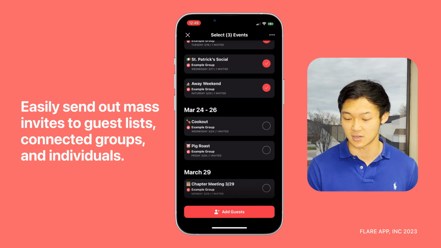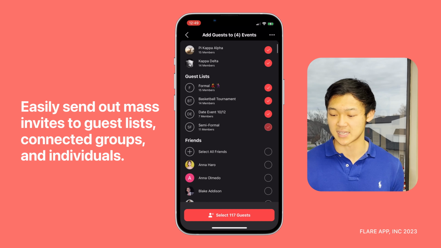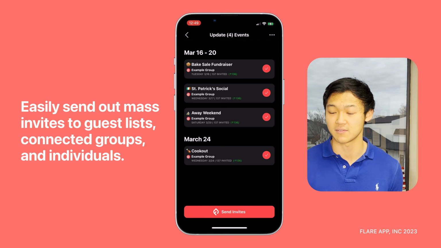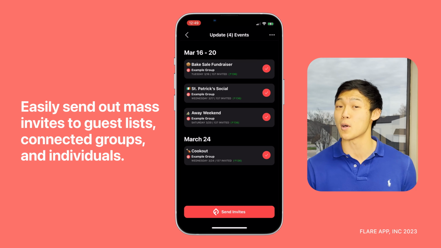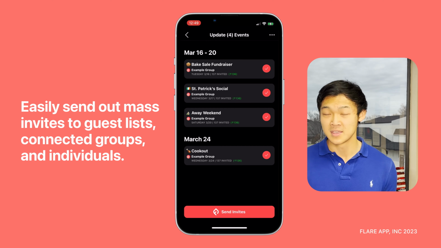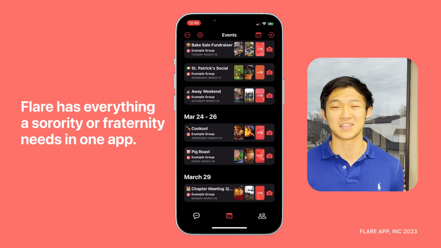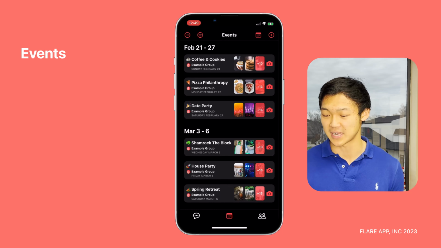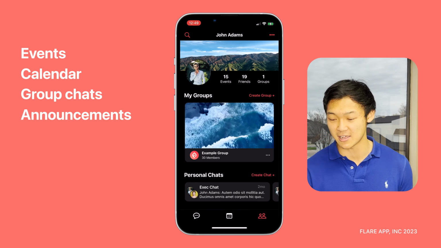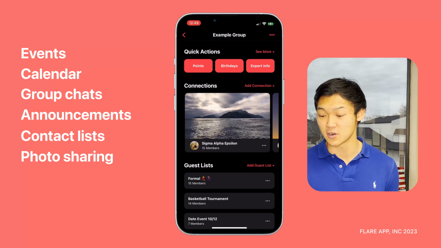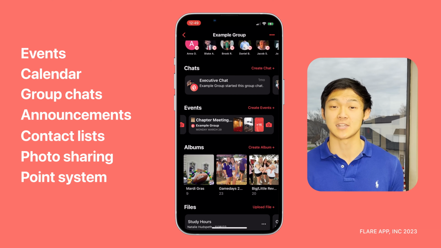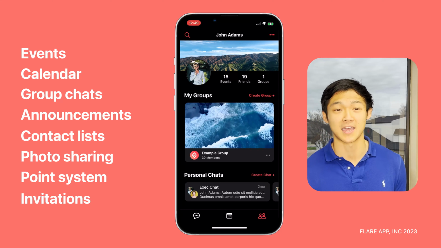If it's a philanthropy event with other chapters like this, if it's a more private event, you can select guest list, and very easily you can share events with hundreds of people and give them all a ticket if you wanted to. So Flare really combines everything a fraternity or sorority would need all into one app, whether it's your events, your calendar, your group chats, announcements, contact list, photo sharing, even a point system and invitations. It's all streamlined into one app.